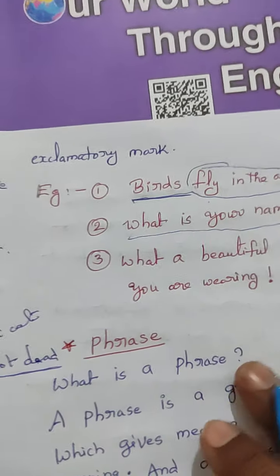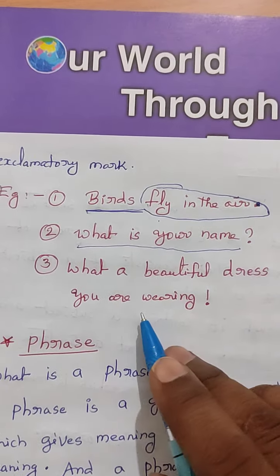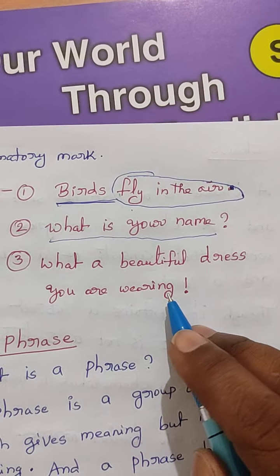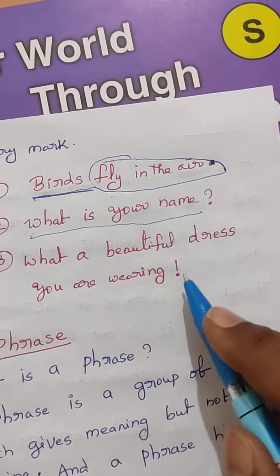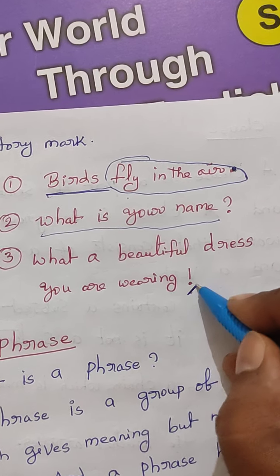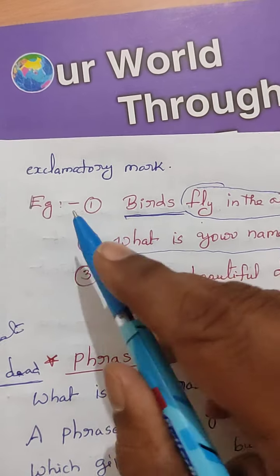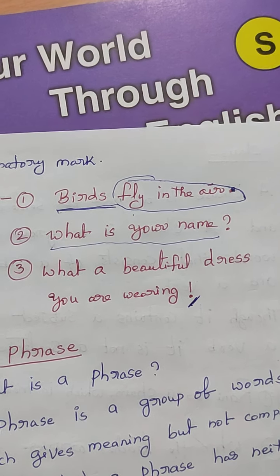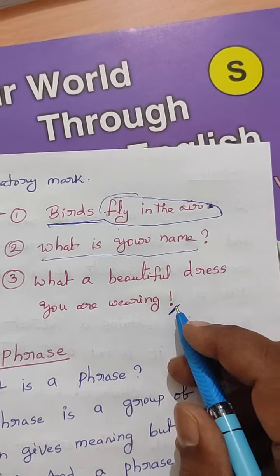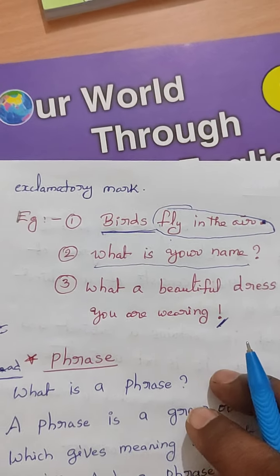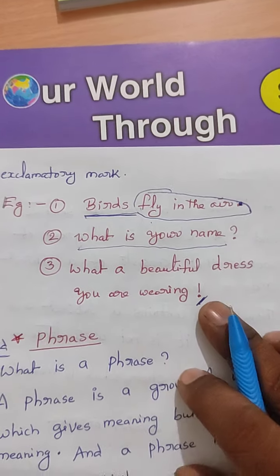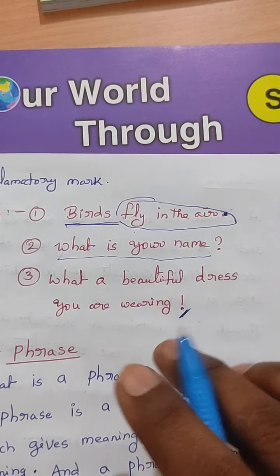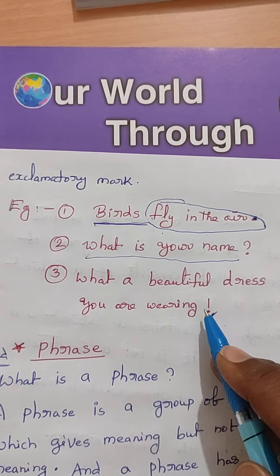No problem. Third one. What a beautiful dress you are wearing. See, it is not ended with a full stop or question mark. Then what is the symbol? What is the symbol, children? Exclamatory mark. What is an exclamatory mark? What does it show? Exclamatory means a sudden or strong feeling, a sudden or strong feeling with wonder, surprise, a very saddened situation.